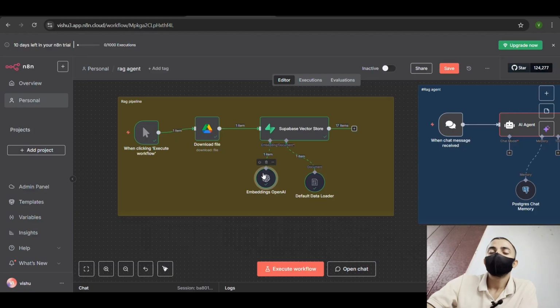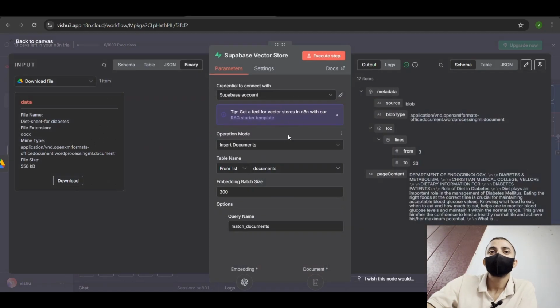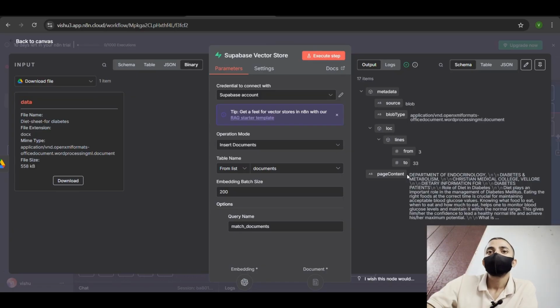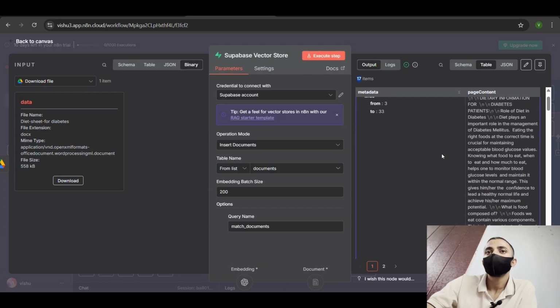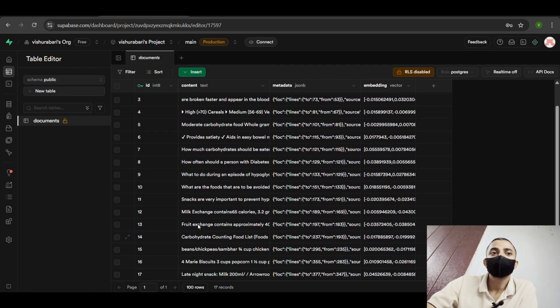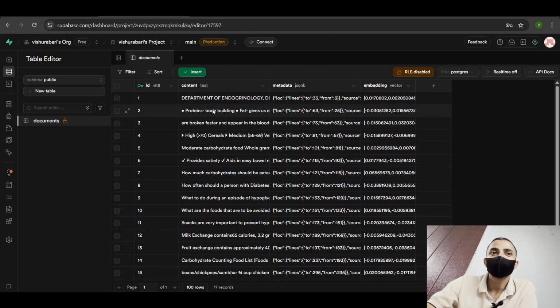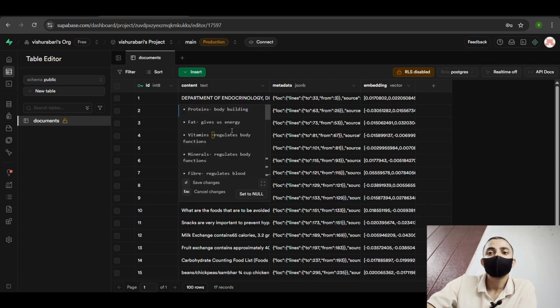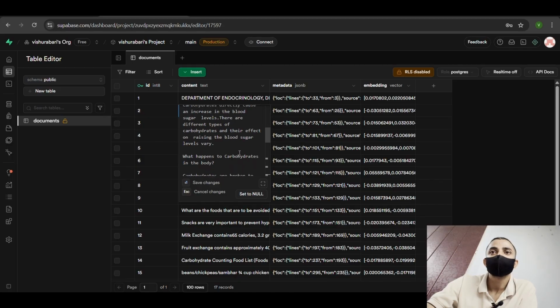It's showing an error because I'm using the wrong embedding model. So I'm changing this to Embeddings OpenAI, and now after executing the step you can see you have a total of 70 items in your documents. You can also check by going into your table and seeing the total 70 items updated in the Supabase vectors table too. Double-click on a row, like protein bodybuilding, and you can see the exact details of the documents in Supabase, like fat gives energy, vitamins, etc.